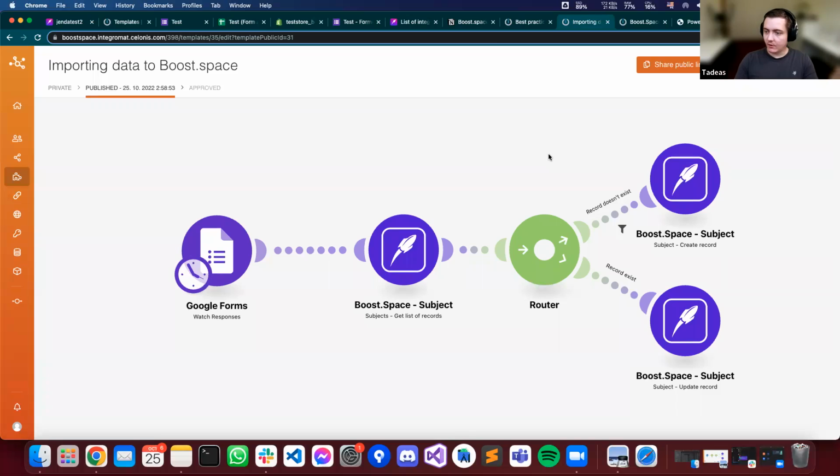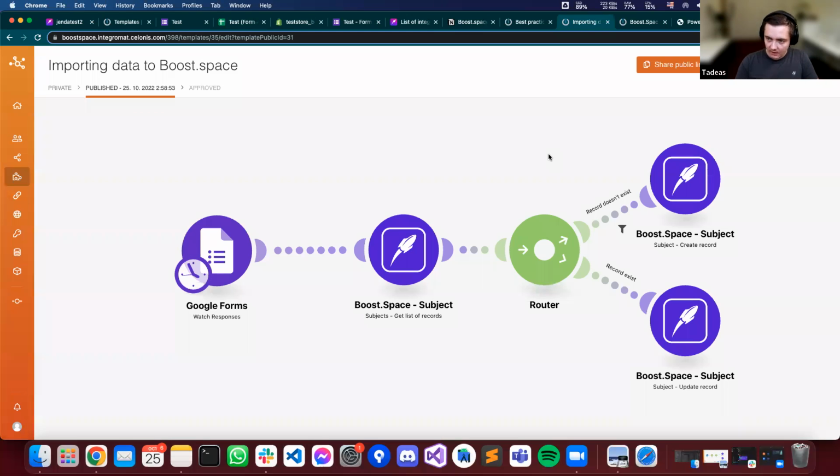It could be Google Form, it could be your eShop, it could be your website, it could be anything else. Then you compare if the data are already saved inside BoostSpace or not, and make a logical decision how to behave if it's not created or if it is created. So this is the basic way how you can set up a simple logical flow to start saving data inside the BoostSpace system.